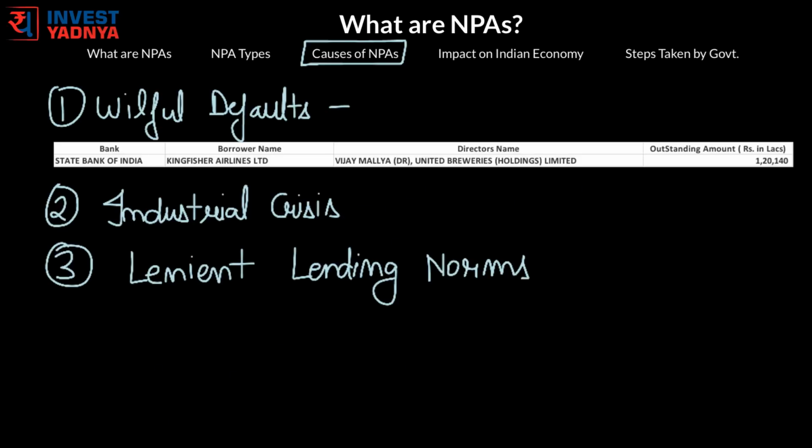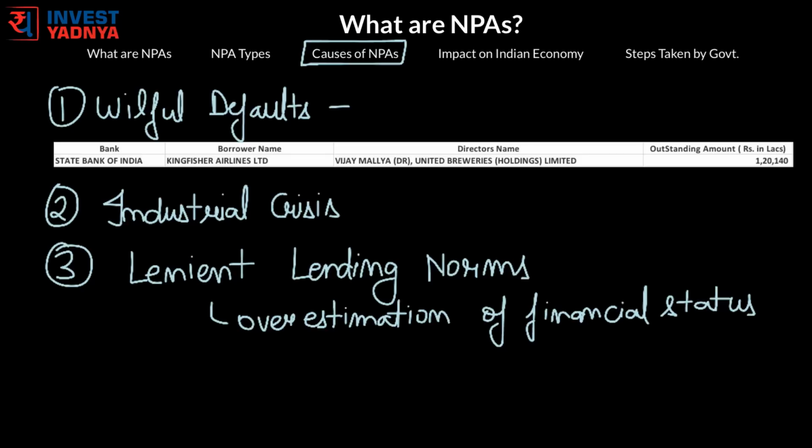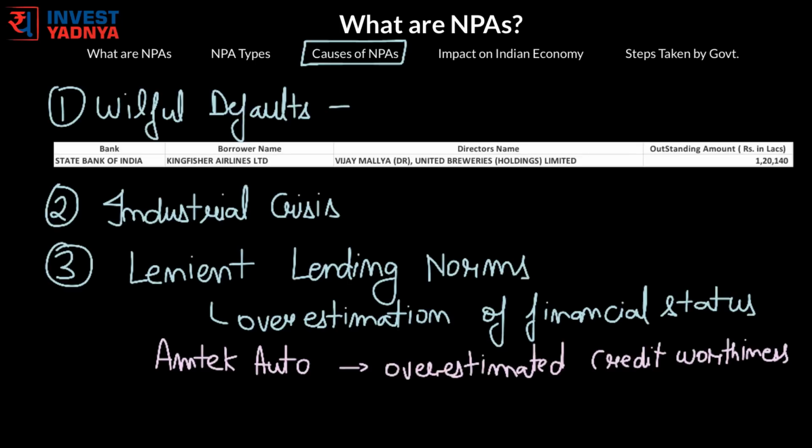Third is lenient lending norms. Lenient norms by the lender are also one of the prime reasons for rising NPAs. Overestimation of financial status and credit rating by banks for famous industry names is one of the reasons for NPAs too. Amtech Auto fits in this category, where both credit rating agencies and banks overestimated their creditworthiness.